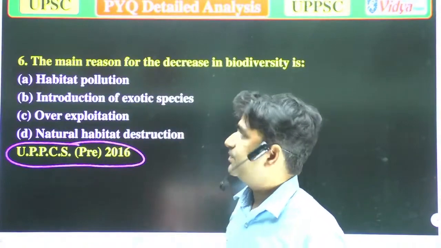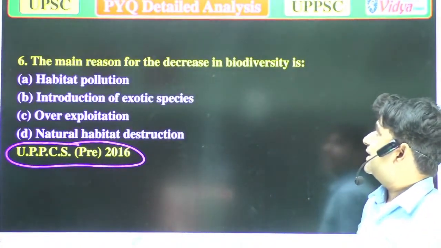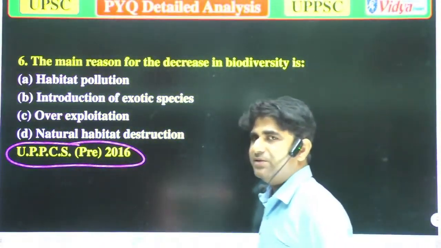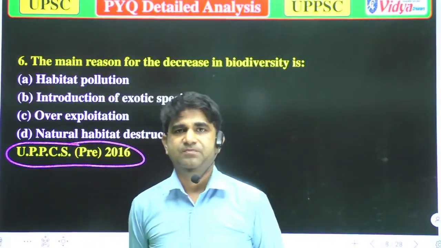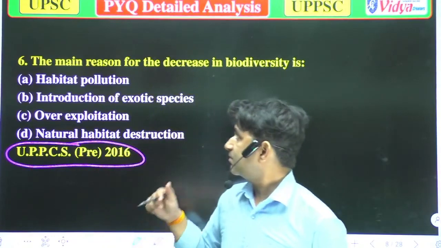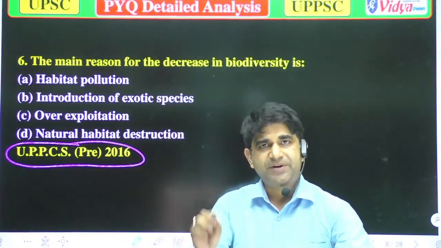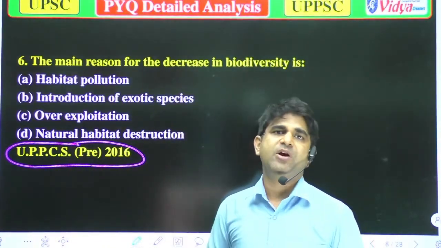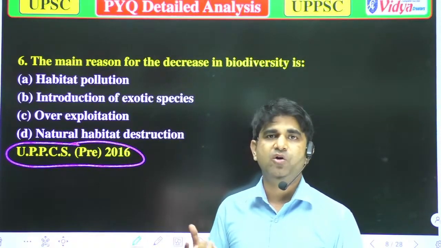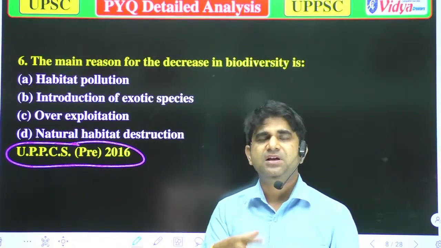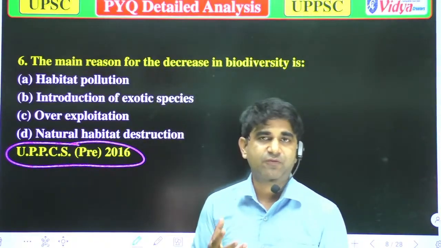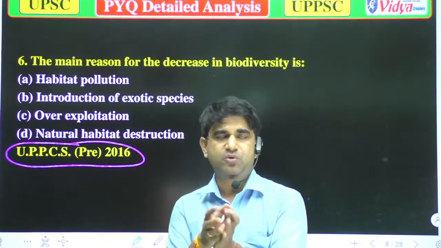So as I'm saying, what is the main reason for the decrease in biodiversity? Our options are A, habitat pollution. Yes, habitat pollution can also decrease the biodiversity. Now you will ask, how? Because if a living organism is generally found in a forest, that forest can provide all the things to that organism.